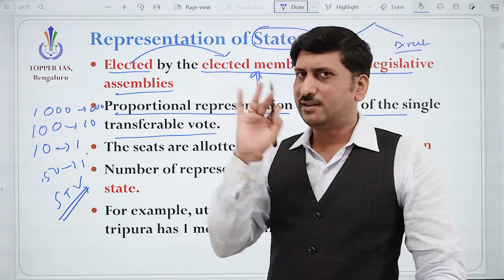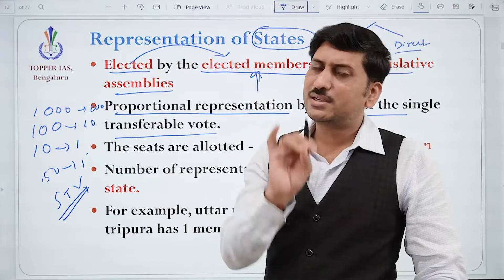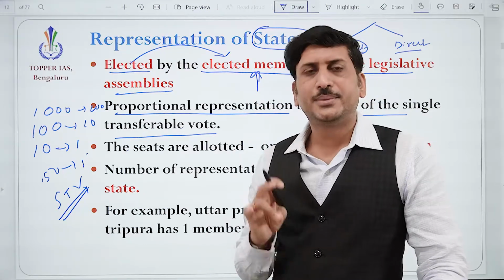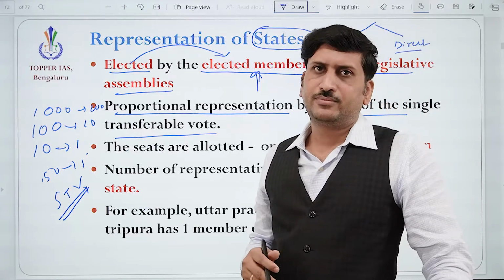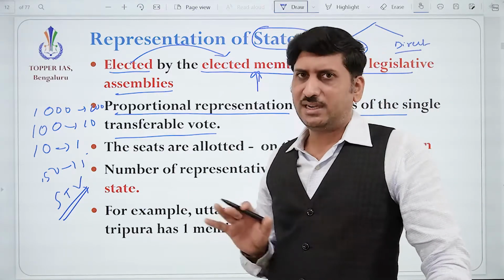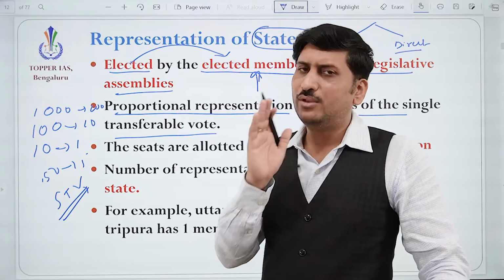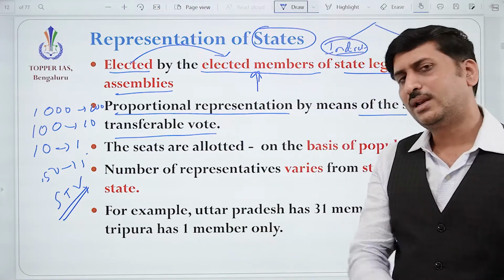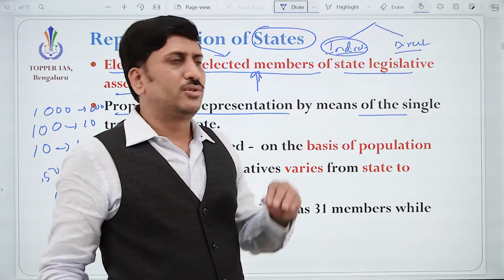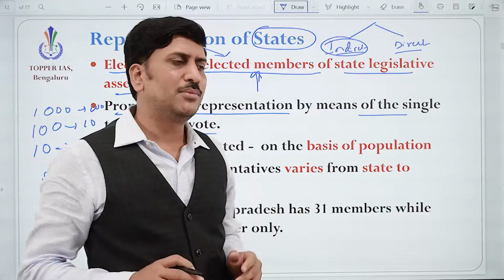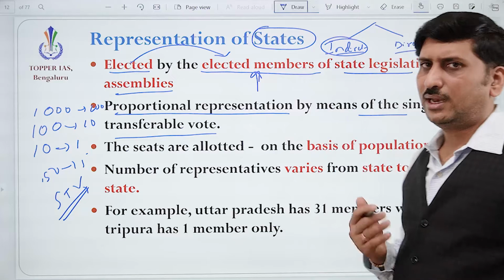There also indirect election is used. Second, in the President election, indirect election is used. Vice President election, indirect election is used, and parliamentary committees. Anyway, we are going to study all these things, but remember that only in these 5 cases is indirect election followed. In all the remaining, it is direct election. See, collectively studying is very important. You should not isolate, thinking, okay, I am studying this here, I am studying that there. It becomes very difficult. You need to put things together and study. Then it becomes very powerful.